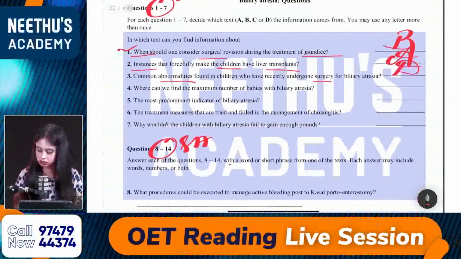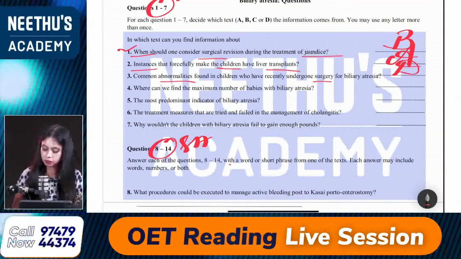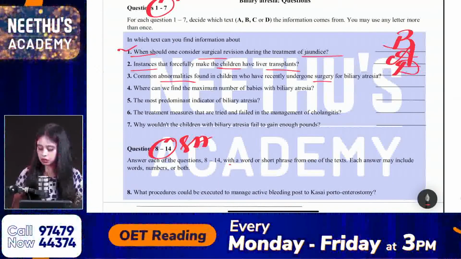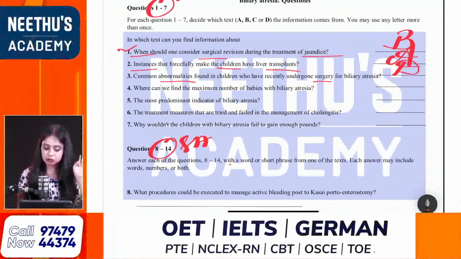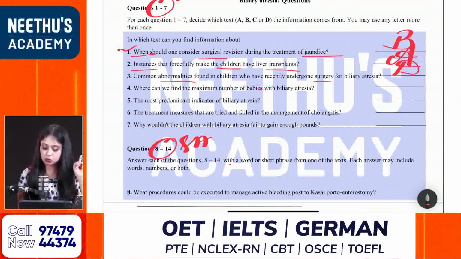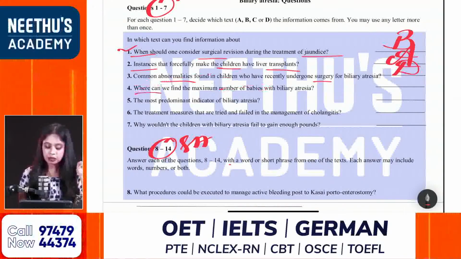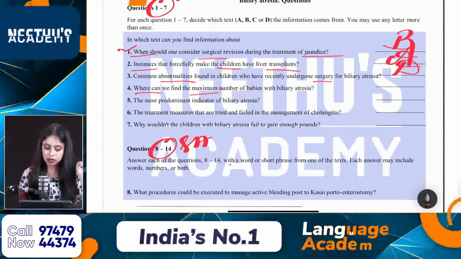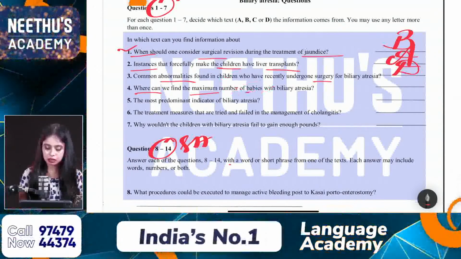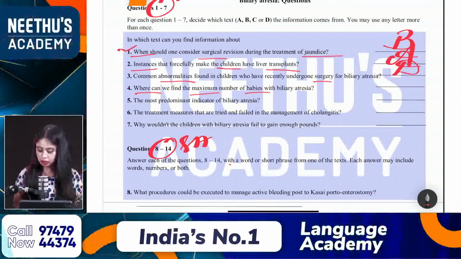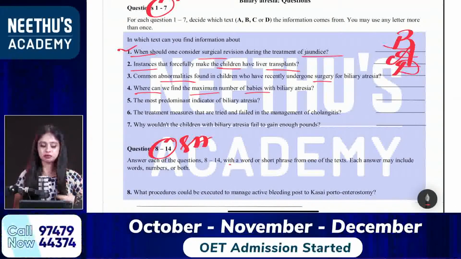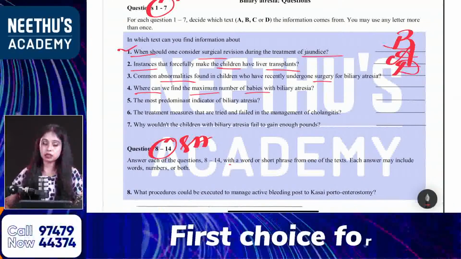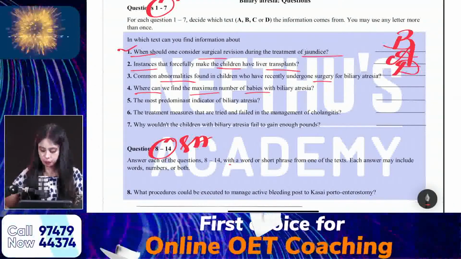So how many correct answers? Yes, Priya, Monita, Kavita, Megha, Sudha. Yes, very good. Okay, so that is the correct answer. Then the fourth one: where can we find the maximum number of babies with biliary atresia? So where is the maximum number? No, I'm not marking number, I'm just marking babies. So yes, what about the fourth one? Where can we find the maximum number of babies with biliary atresia?